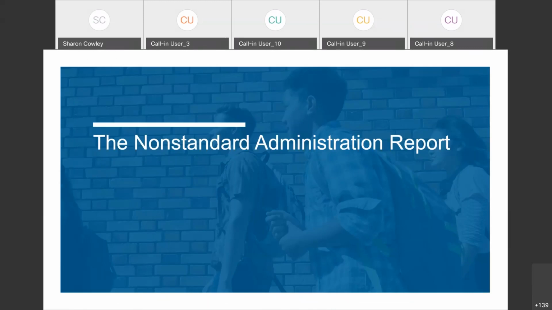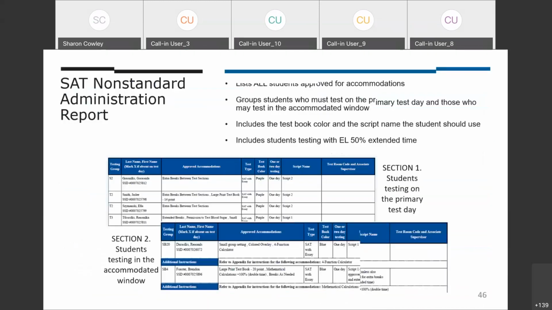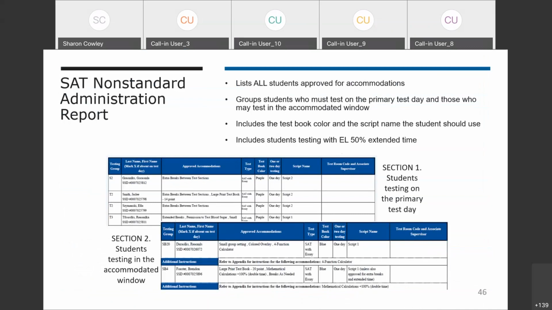Now we're going to take a look at the NAR, the Non-Standard Administration Report, for the SAT. For those of you that administered the SAT last year, the NAR will look the same. It's broken into multiple sections, which tell you which students can test together based on their testing groups, the color book they'll use, and whether they'll test in 1 day or 2. The first section will show the students that must test on the primary test day. The second section will include students that are able to test within the accommodated testing window, and then the third section will include students approved for state-allowed accommodations.